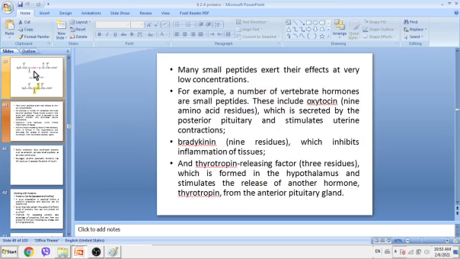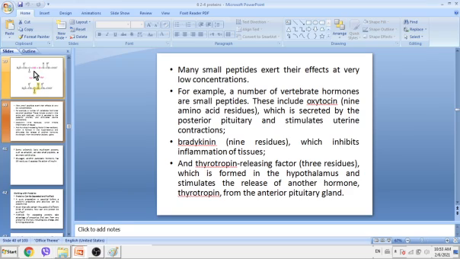Many small peptides exert their effect at very low concentration. For example, a number of vertebrate hormones are small peptides. These include oxytocin. So we have some peptides that have 3 amino acids, 4 amino acids, but they have a huge impact. They carry out important physiological functions, like oxytocin.